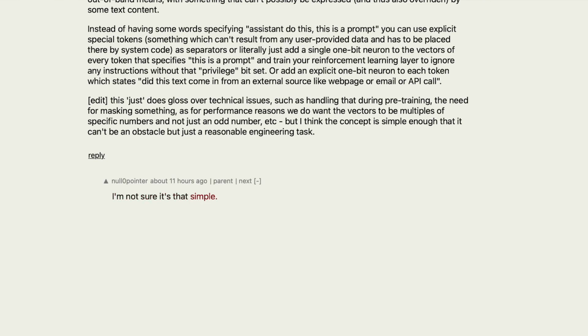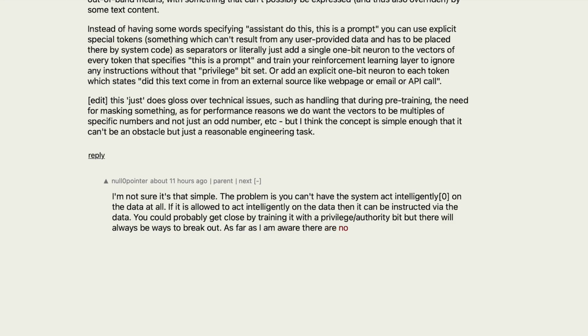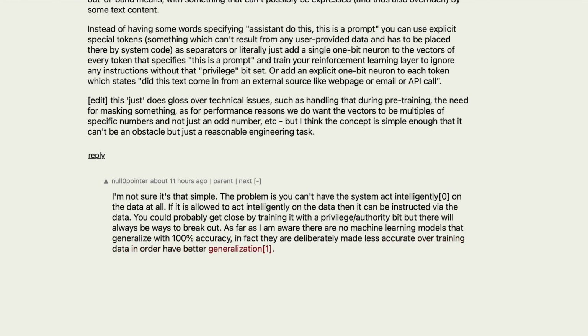I'm not sure it's that simple. The problem is you can't have the system act intelligently zero on the data at all. If it is allowed to act intelligently on the data, then it can be instructed via the data. You could probably get close by training it with a privilege authority bit, but there will always be ways to break out. As far as I am aware, there are no machine learning models that generalize with 100% accuracy. In fact, they are deliberately made less accurate over training data in order to have better generalization.